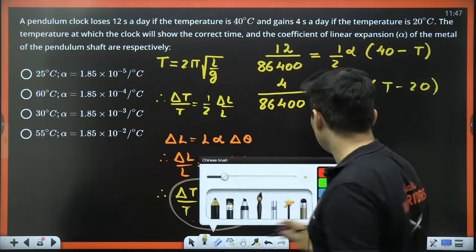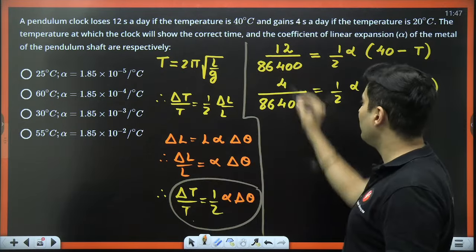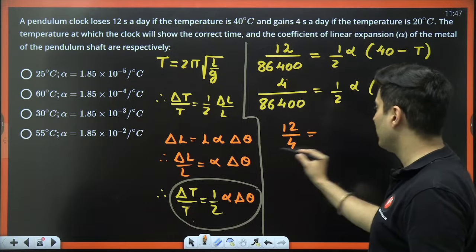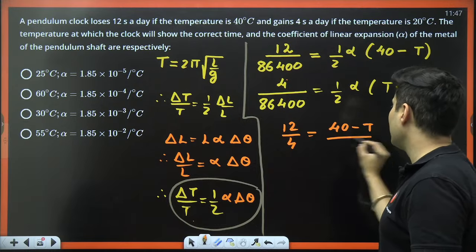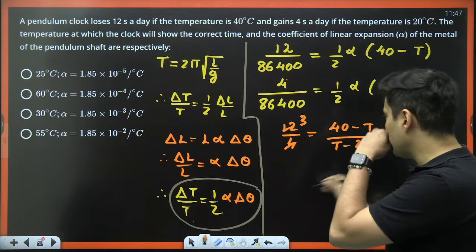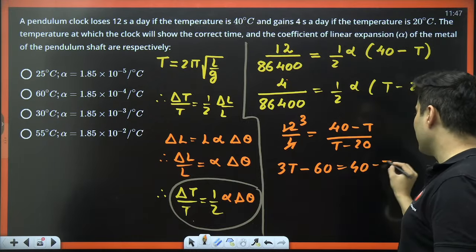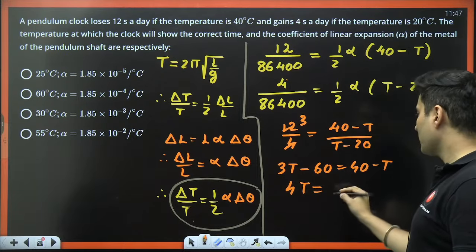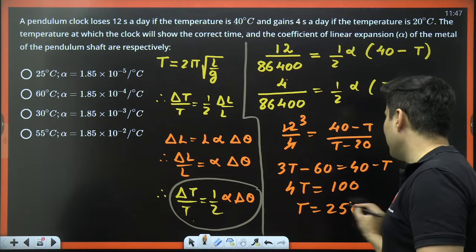Now divide both of them. The moment you divide both of them, you will get 12 by 4, 86,400 will get cancelled, half alpha will get cancelled, and 40 minus t by t minus 20. 12 by 4 is basically 3, cross multiply. So 3t minus 60 is equal to 40 minus t. Take t on that side. So 4 times t is 60 plus 40, which is 100. So the temperature will be 25 degrees Celsius.